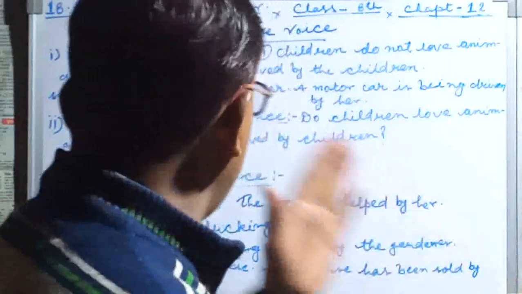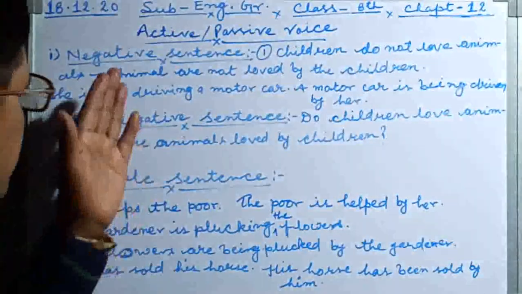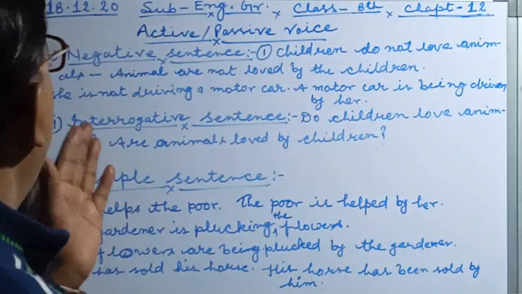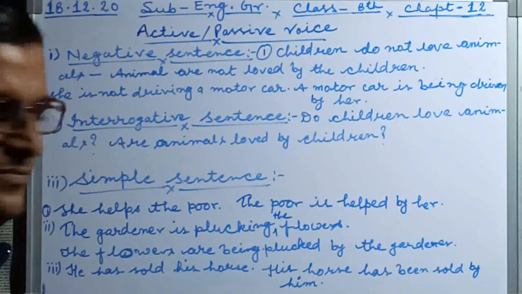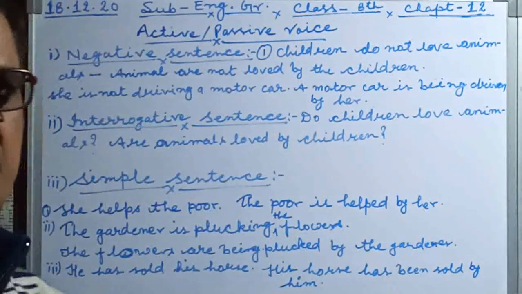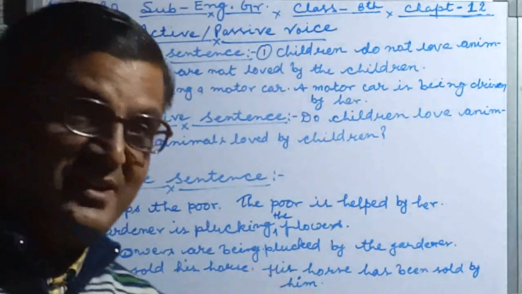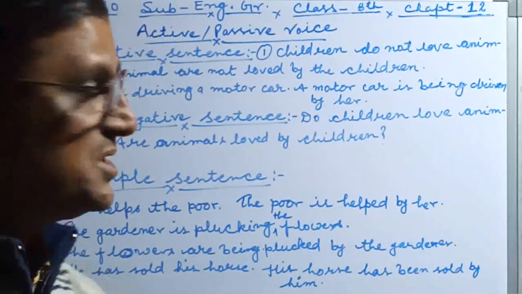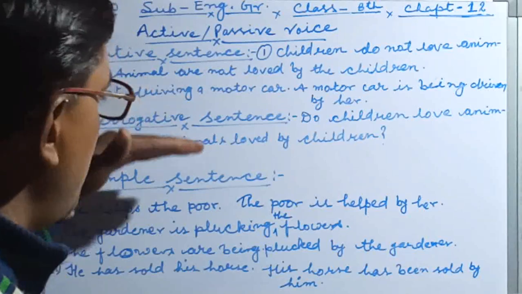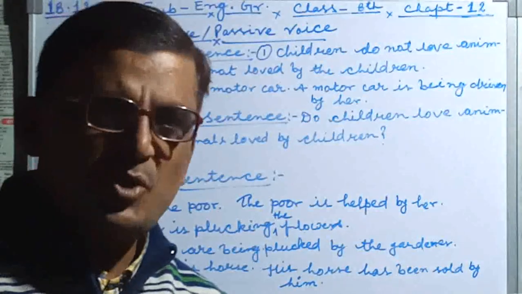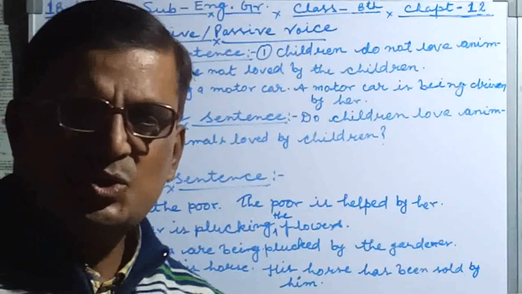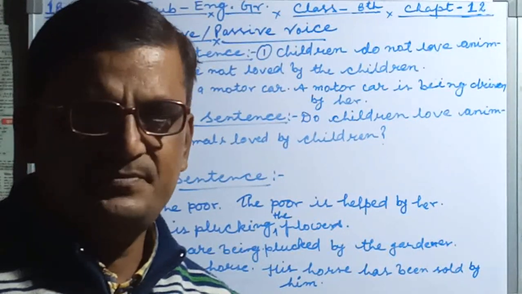I'm taking here negative sentence, interrogative sentence, and simple sentence. Here I'm taking this table. Students, most of the students are facing this one problem. That is why it is important here to understand it properly.